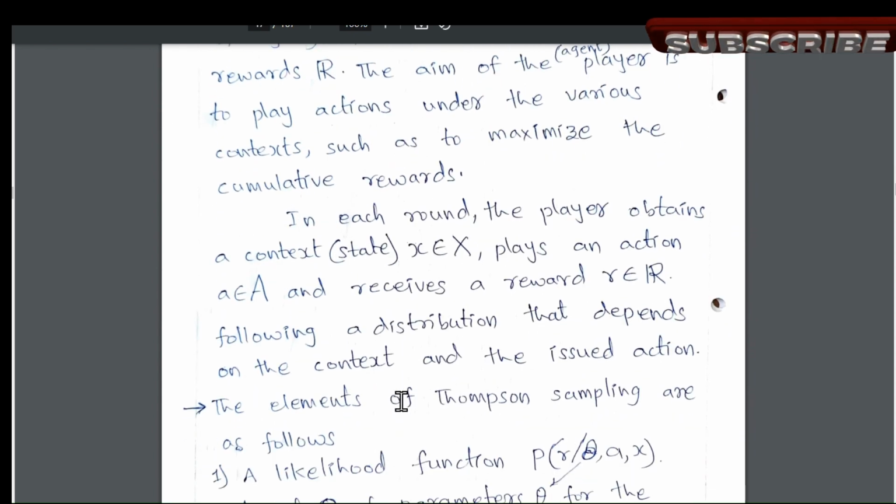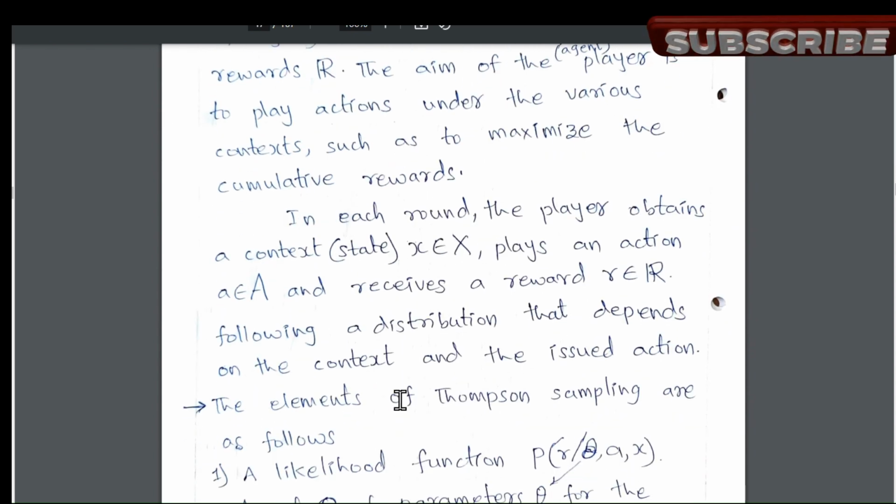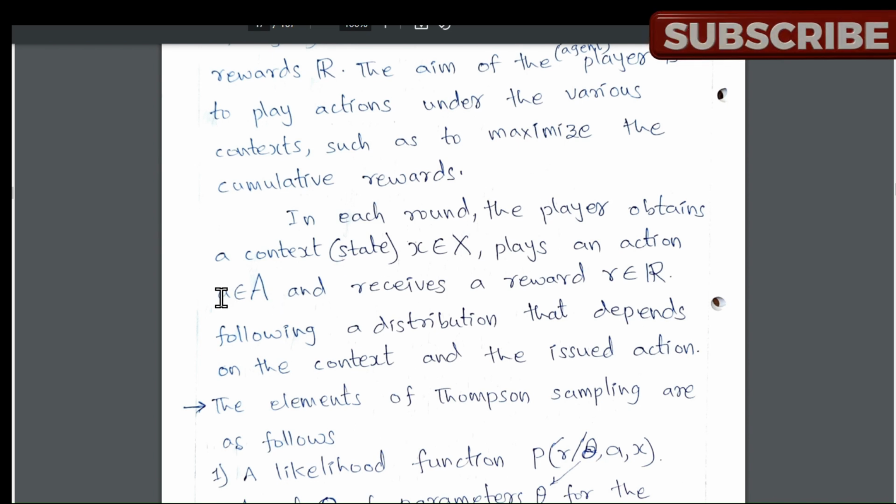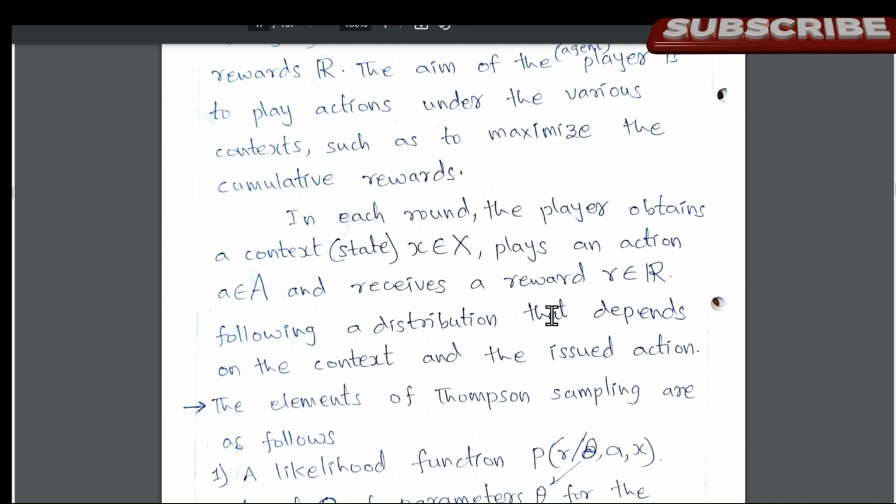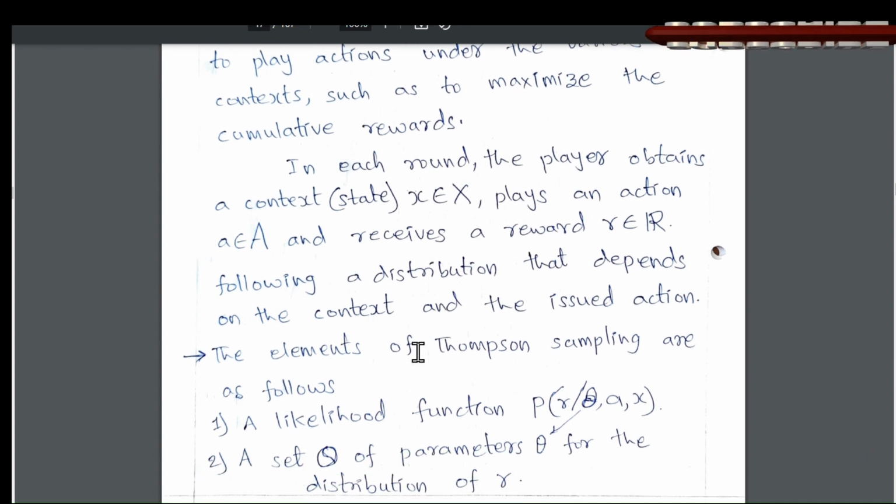In each round, the player observes a state or a context, where small x belongs to capital X, plays an action, small a belongs to capital A, and receives a reward. So as we all know, when an agent interacts with the environment, it takes an action A in the current state X and receives a reward R based on the action it takes, following a distribution that depends on the state and the issued action.